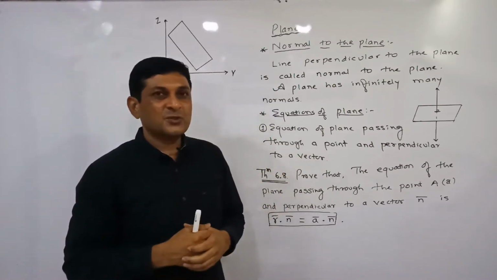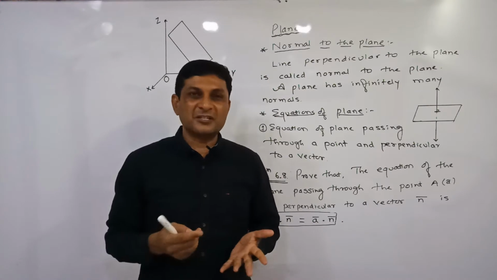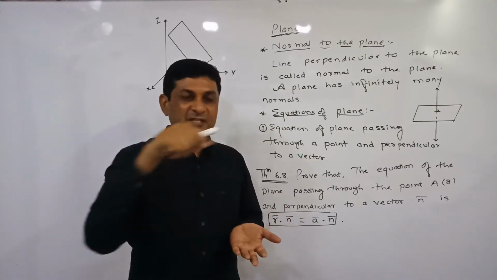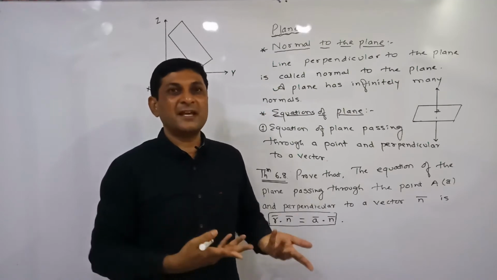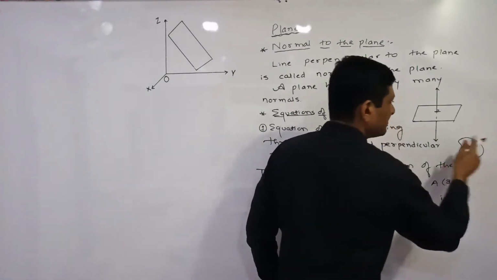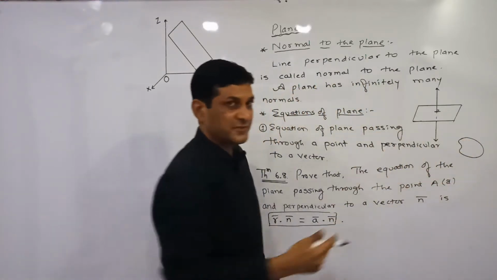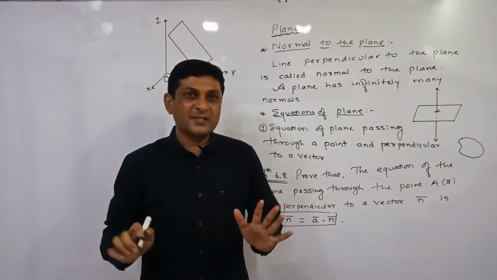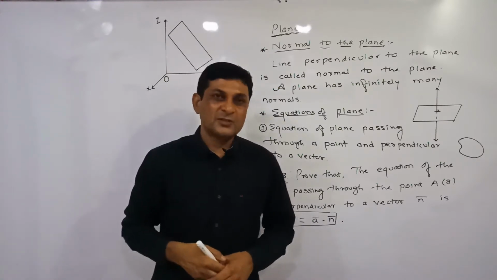So a plane does not have any particular shape. The flat surface may be like a circle, or a triangle, or a quadrilateral, or any piece of plywood. Suppose this is a piece of plywood, it is a flat surface, and such a flat surface is called a plane.